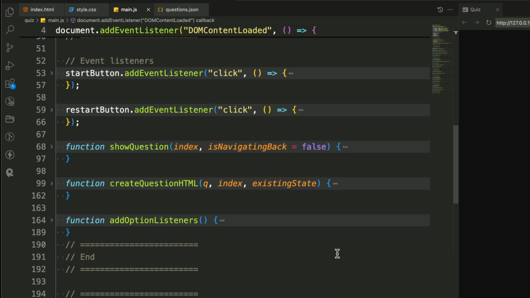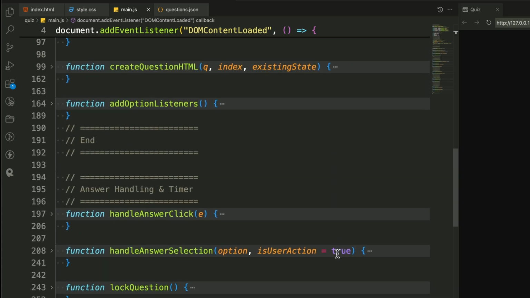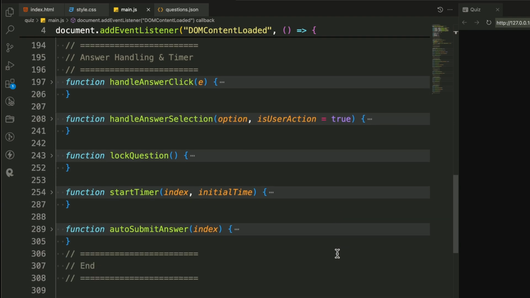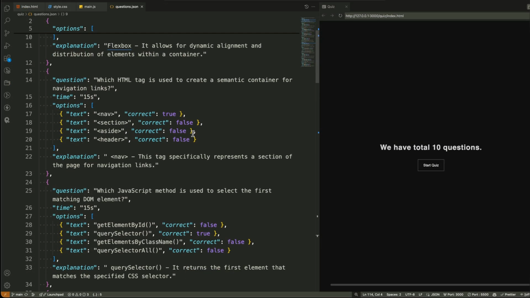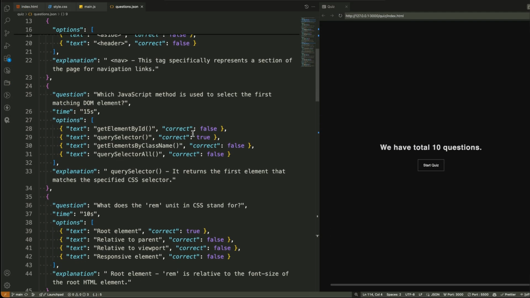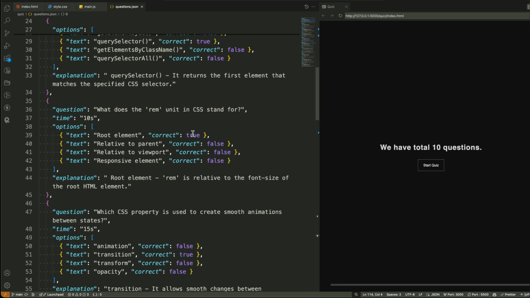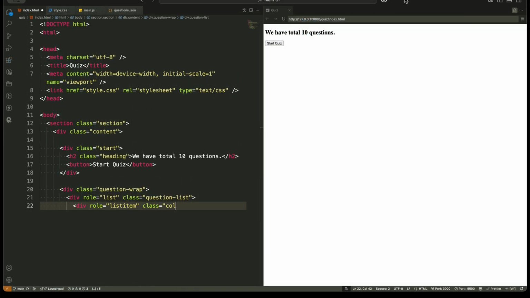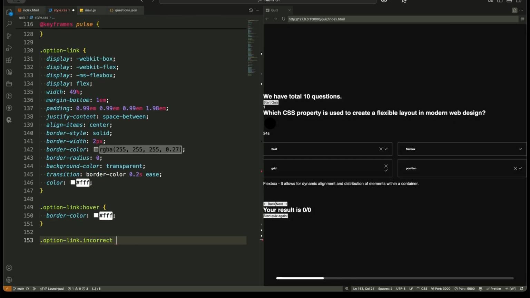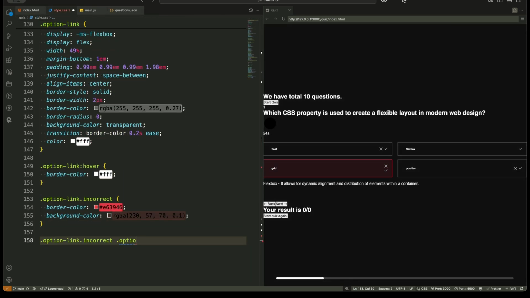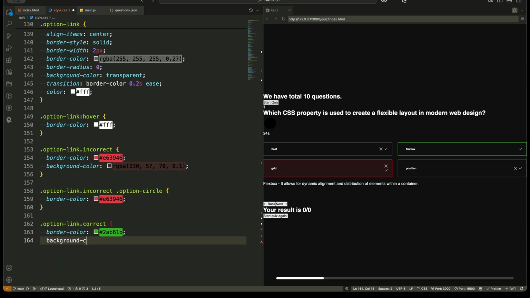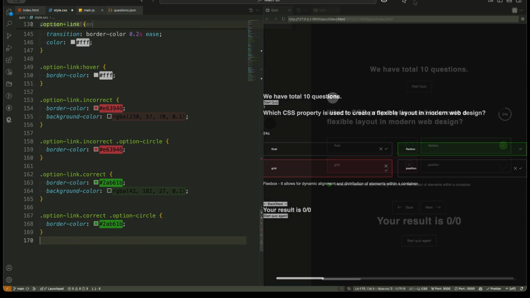How will we build it? To keep things structured and easy to follow, I have divided this project into different parts. HTML setup. We will create the basic structure of our quiz, the question container, options, buttons, and timer display. CSS styling. We will make the UI look modern, responsive, and interactive with animations and transitions. JavaScript. This is where all the magic happens.